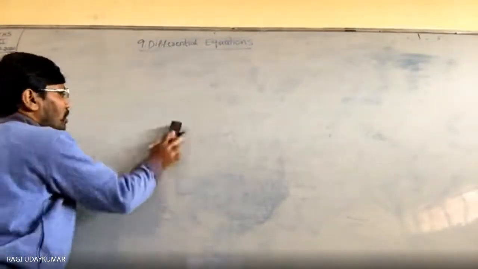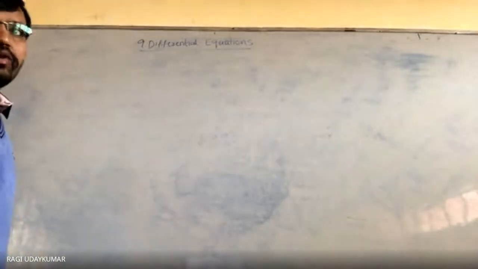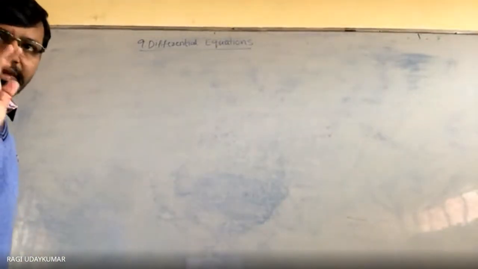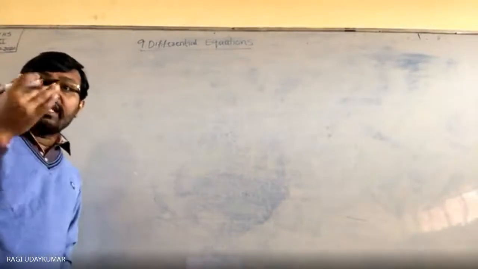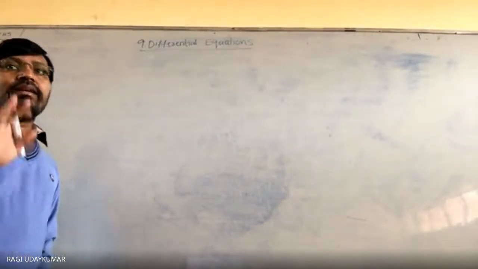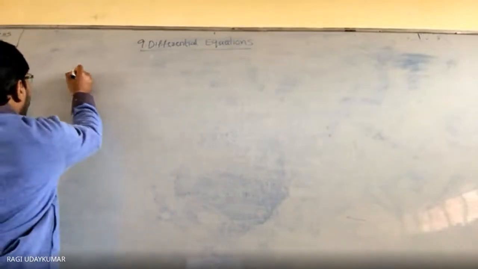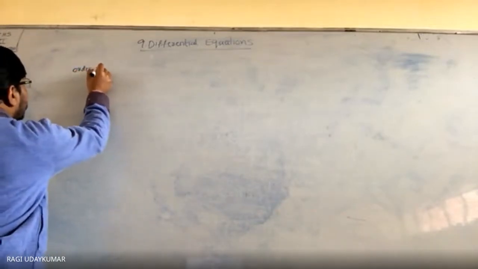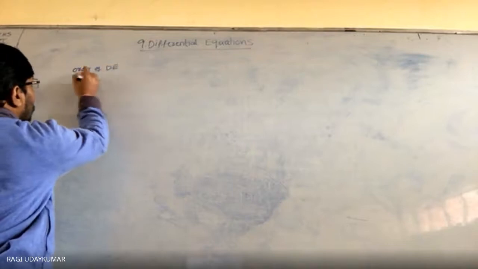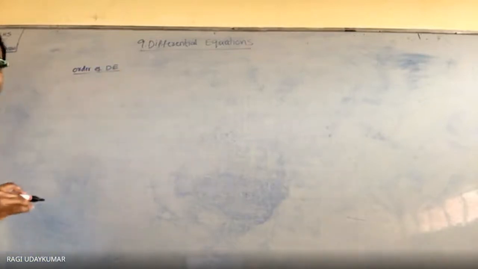So what is meant by order of the differential equation? Let us see. So order of the differential equation is nothing but the highest order of the derivative present in the differential equation. Highest order of the derivative. Okay, suppose if you are given the order of a differential equation. In short form, a differential equation can be written as d.